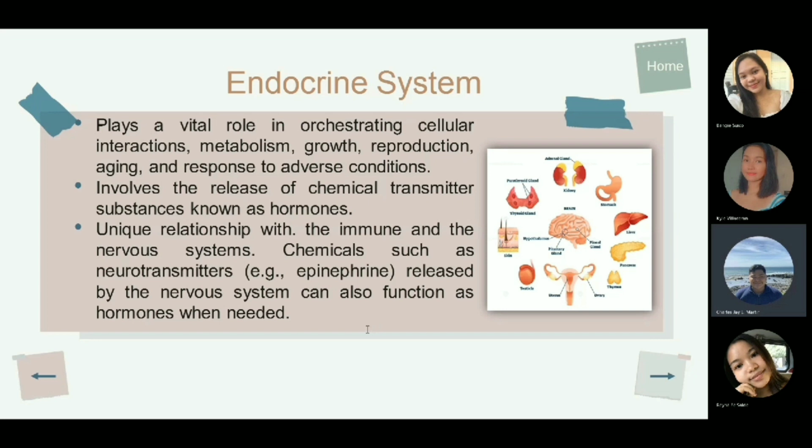The endocrine system has a unique relationship with the immune system and the nervous systems. Chemicals such as neurotransmitters, for example epinephrine, released by the nervous system, can also function as hormones when needed. The immune system responds to the introduction of foreign agents by means of chemical messengers, such as cytokines, and is also subject to regulation by adrenal corticosteroid hormones.